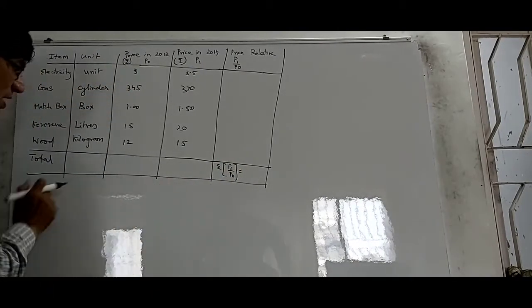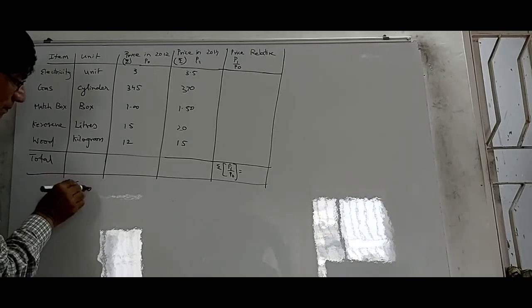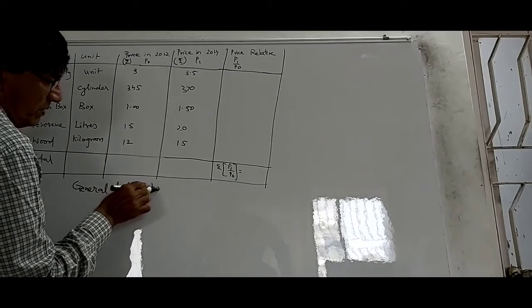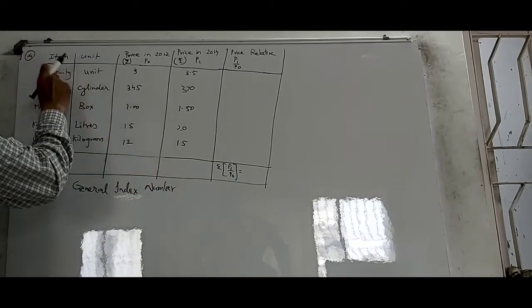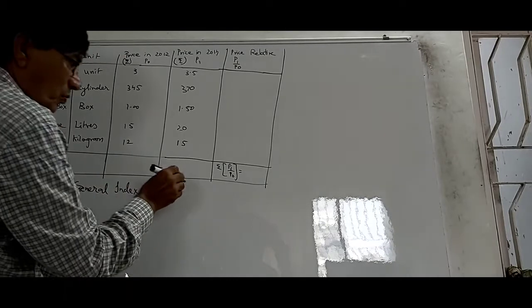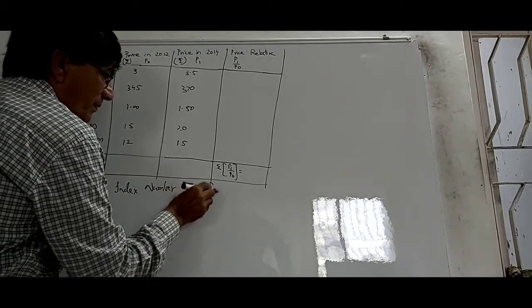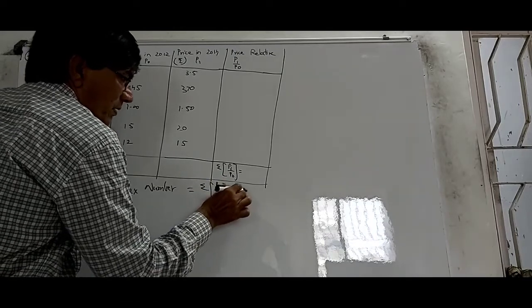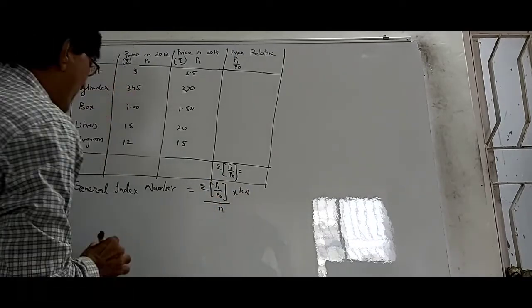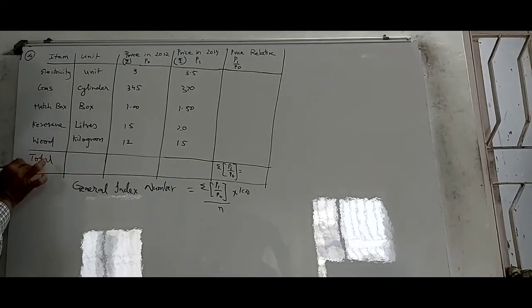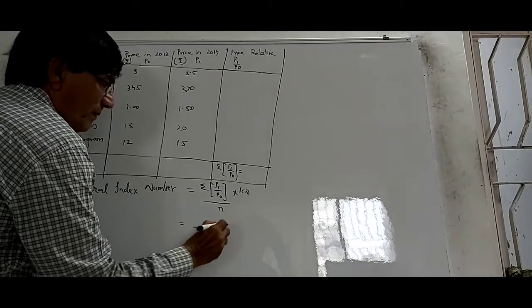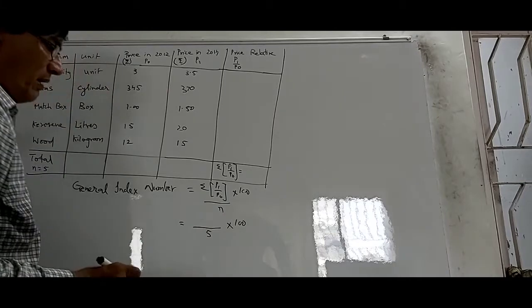After I have found this, the general index number of these 1, 2, 3, 4, 5 items would be equal to sigma P1 upon P0 into 100 upon n, where n is equal to 5. N is equal to 5, that is 1, 2, 3, 4 and 5 items. So this will be divided by 5 into 100. Now let us find this out.